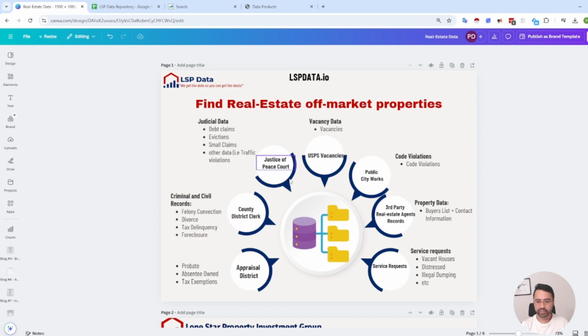The other bit, this justice of peace court, right? This is where you'll find the evictions. So this is areas where you find debt claims as well. So if someone has credit card debt, or maybe their debt has been sold to collection agencies, this is the other area that you can find in.